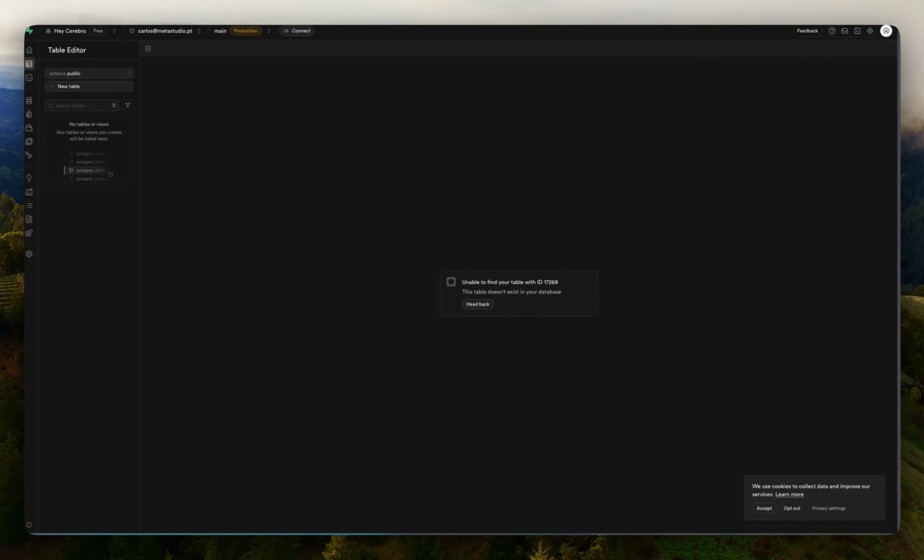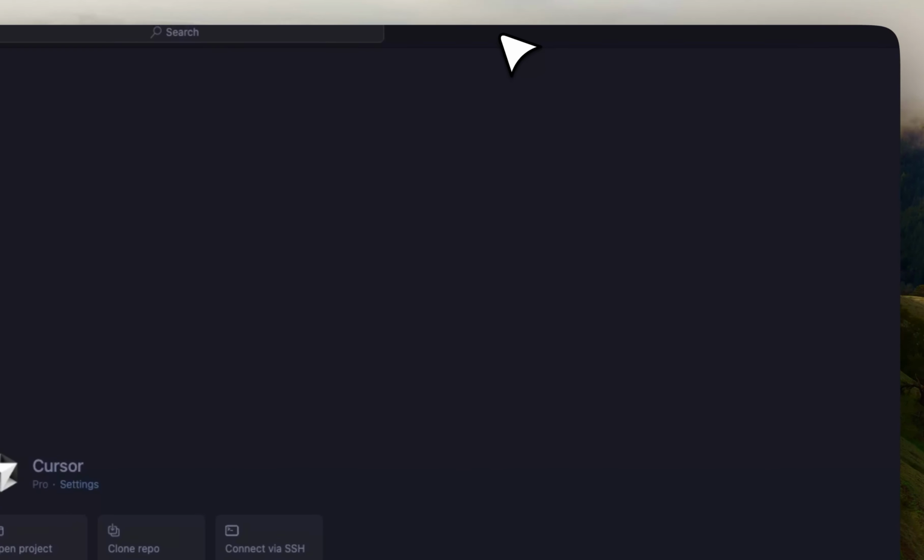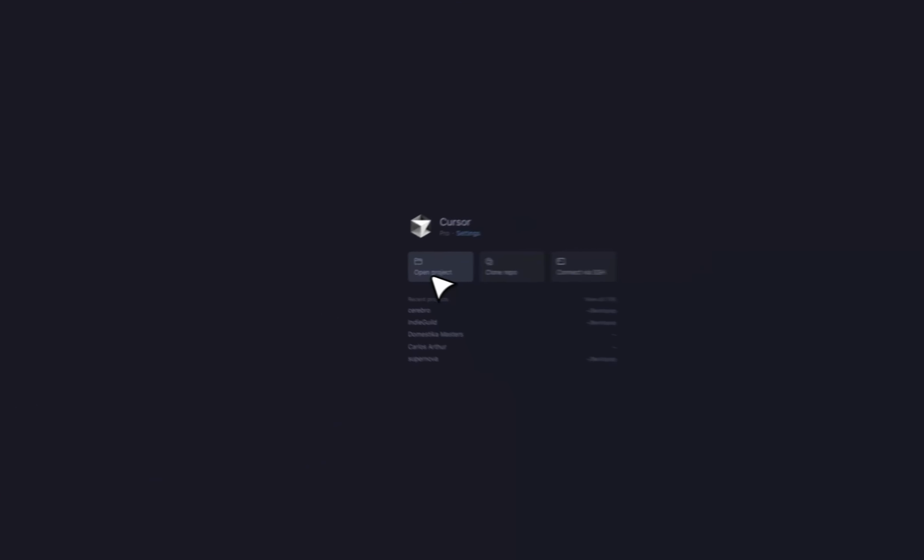Cool. Now that we have this all done, we have the PRD. It's time for us to start building. It is the fun part of doing this. I'm going to go ahead and open Cursor and adjust the window. And I'm going to create a new project.